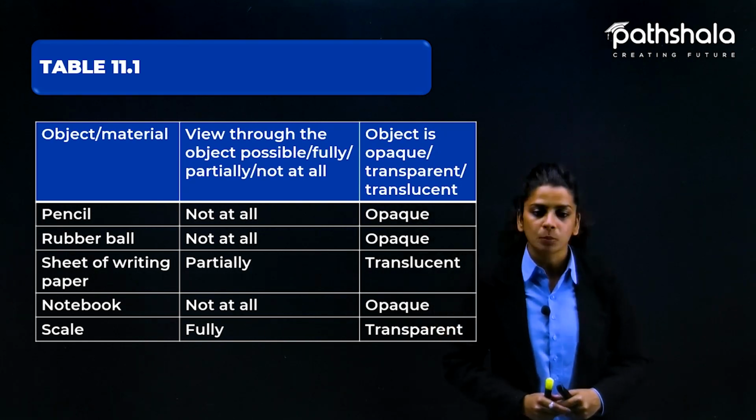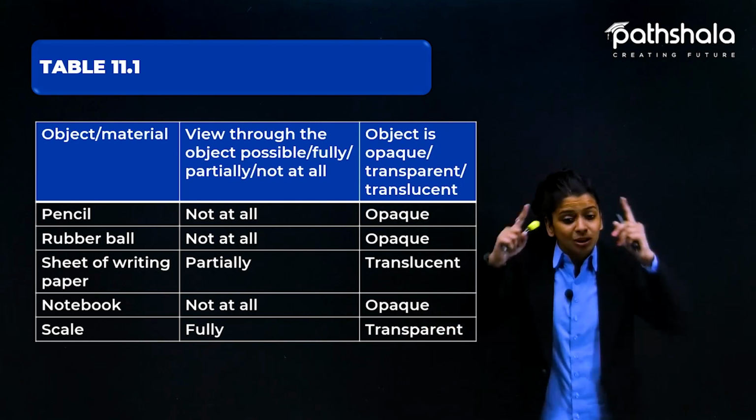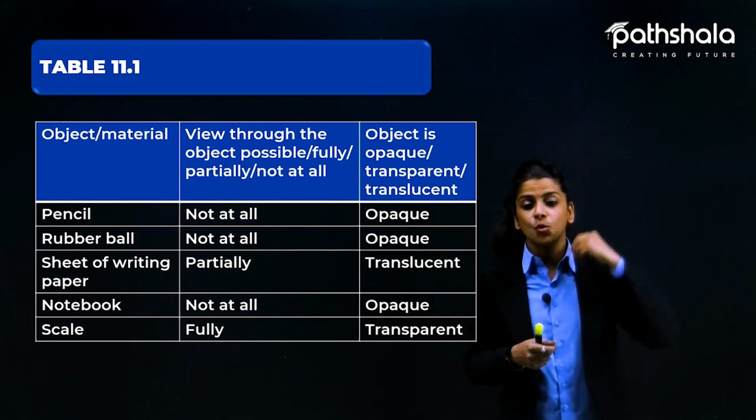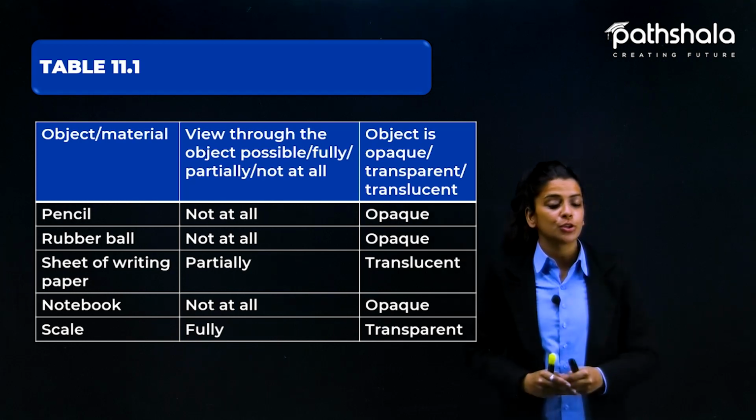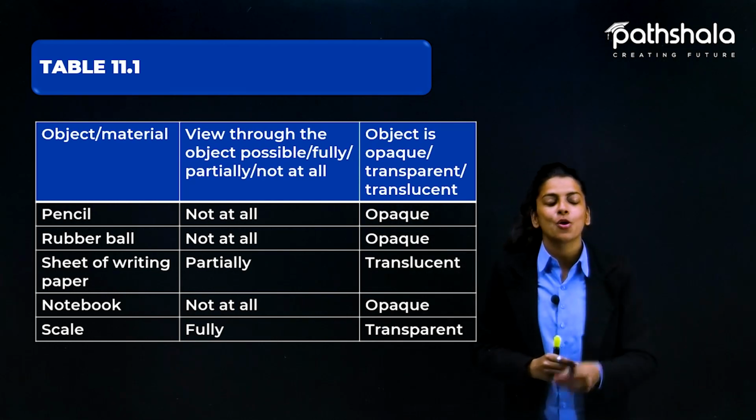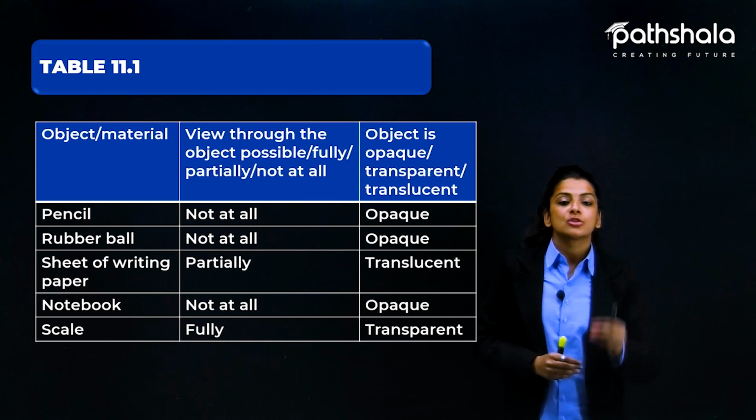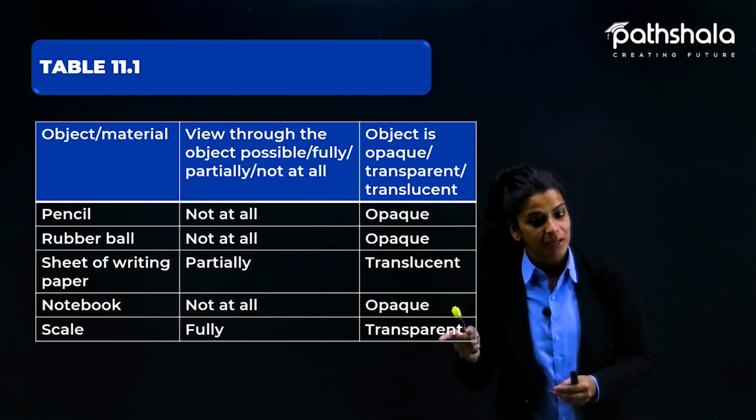And the next one is notebook. Now try seeing through the notebook from which you tore your page. If you try to look through your notebook, you won't be able to see anything or any light passing through it. So that object is called opaque.